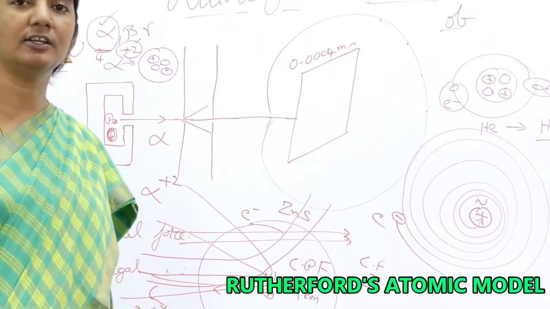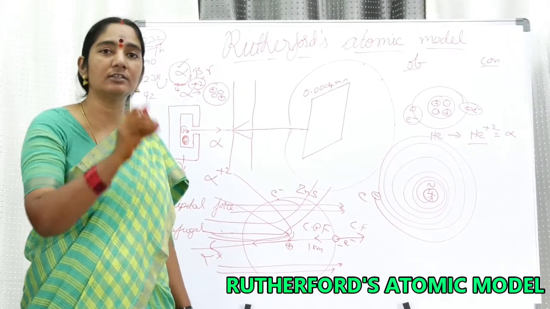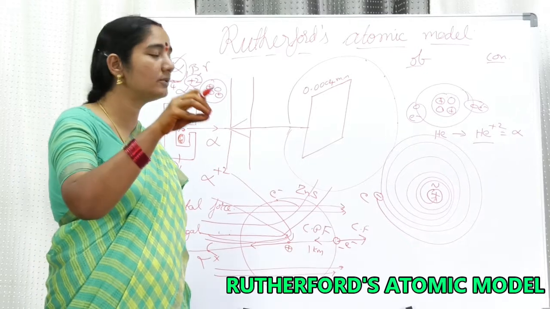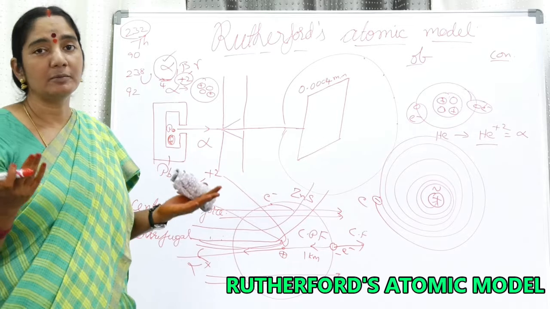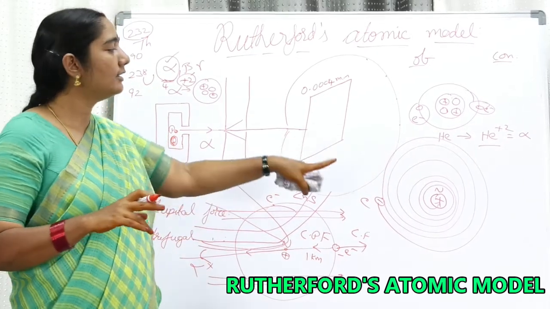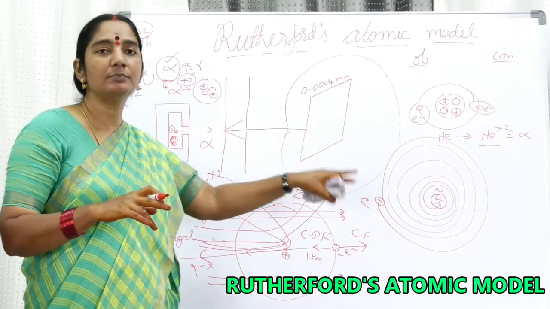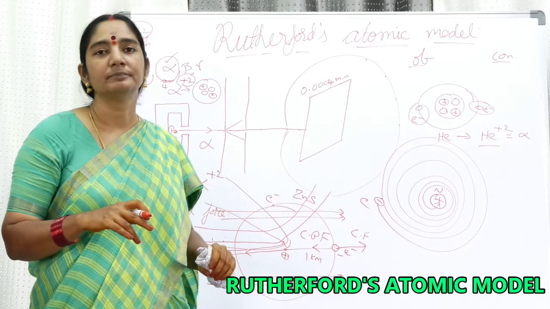According to classical physics, the electron has to lose energy continuously and finally fall into the nucleus, and the atom has to collapse. But the atom is very stable; it is not collapsing. There is no answer for this particular case from Rutherford. He could not give an answer for this.